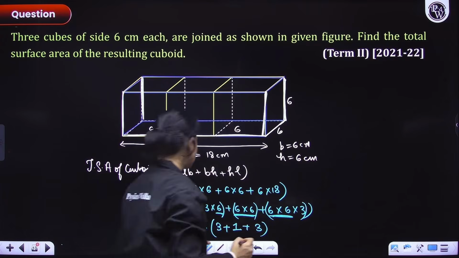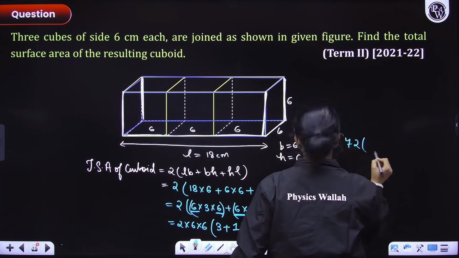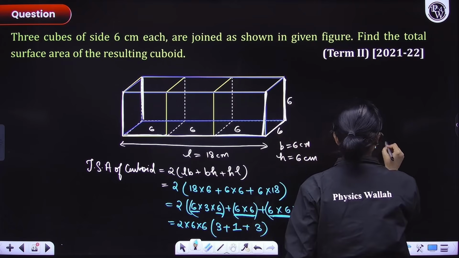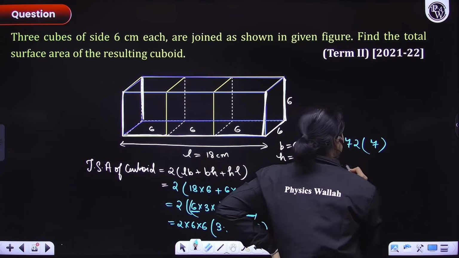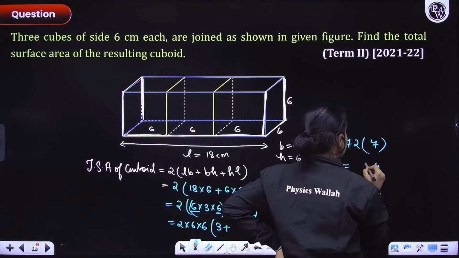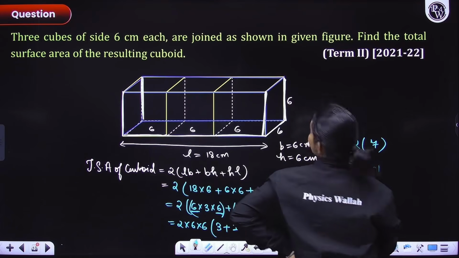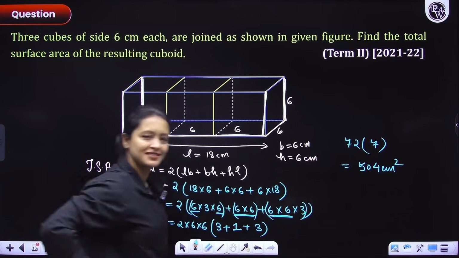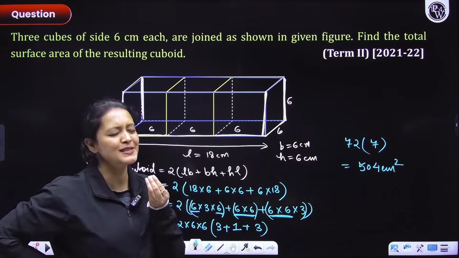So what do we have? 6 into 6 is 36 into 2 is 72, right? So we have 72 multiplied with, here we'll have 3, 6, 7. 72 multiplied with 7. That's it. Now can you not do this calculation very easily, right? So 7 into 2 is 14. 504. 14? Yes. 504 centimeter square. This is the answer, guys. Okay? So again I'll repeat, make sure that you do your calculations smartly.